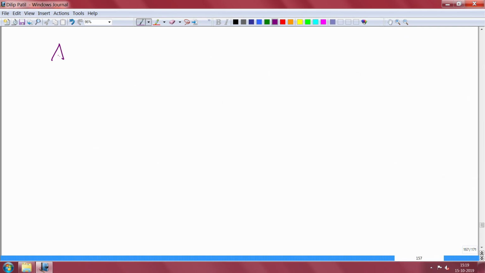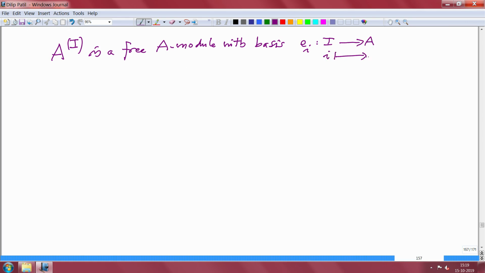So A power round bracket I is a free A module with basis e_i, where these e_i are the functions from I to A which map i to 1 and any other j to 0, for j not equal to i.